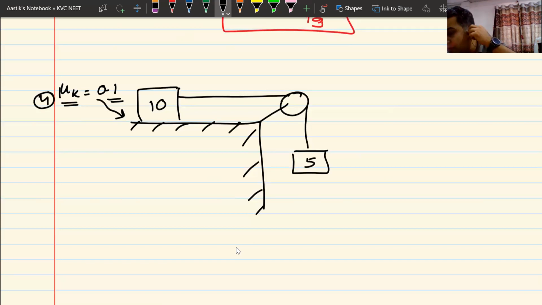Now try to do it in the shortest possible time. How am I going to do it in the shortest possible time? Without writing many equations, we'll just try to apply some common sense that we have seen and get the answers quickly.